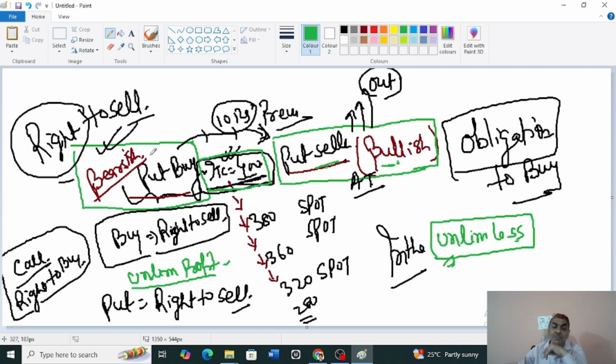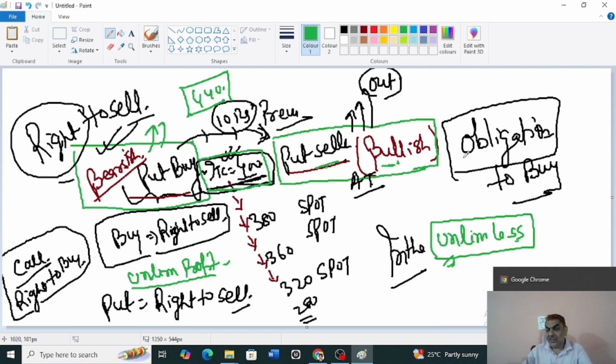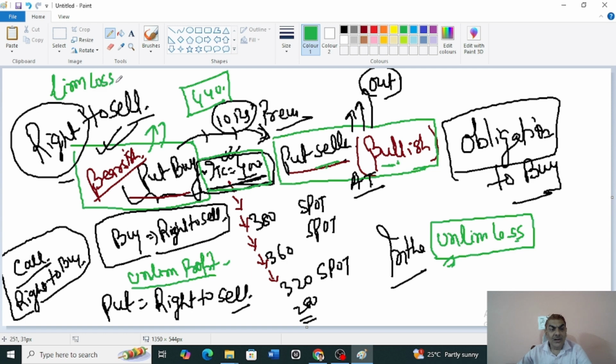But second thing, if market goes up, the put buyer will say, okay, if ITC goes to 440, 460, why will I sell at 400? I will not sell. In any case, I have a right, no? So it's interesting thing. If you have a right, you will not sell. So you have only limited loss. So I write here, you have only limited loss of what? Premium is your limited loss. And this person, who is the put seller, he will of course be at advantage, but his gain is very limited. Limited gain.